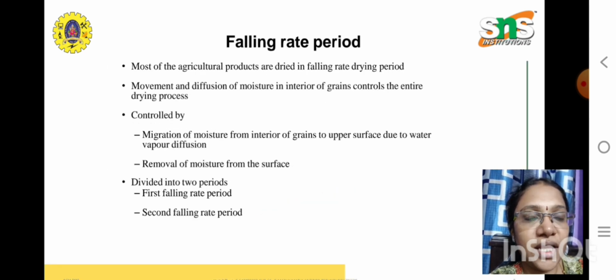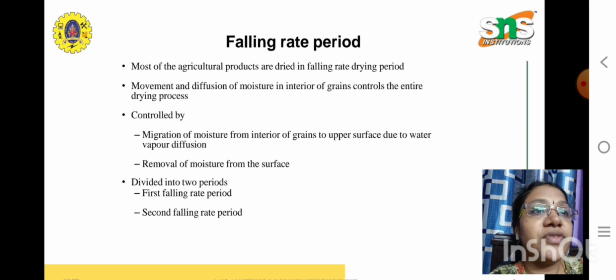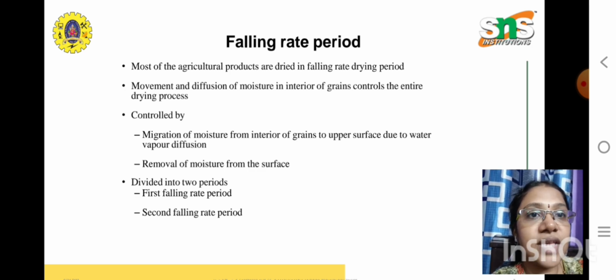And next is the falling rate period. Most of the agriculture products are dried in the falling rate period. The movement and diffusion of moisture in the interior of the grains will control the entire drying process. So it is mainly controlled by migration of moisture from the interior of grains to the upper surface due to water vapor diffusion, and removal of moisture from the surface. This is mainly divided into two periods, the first falling rate period and the second falling rate period.